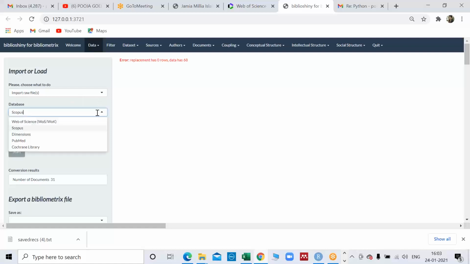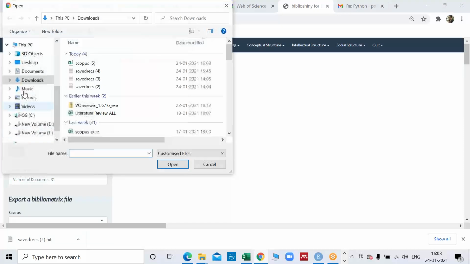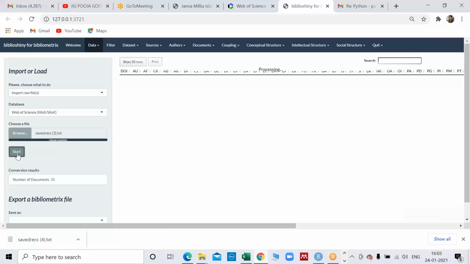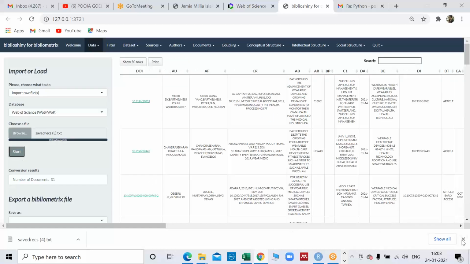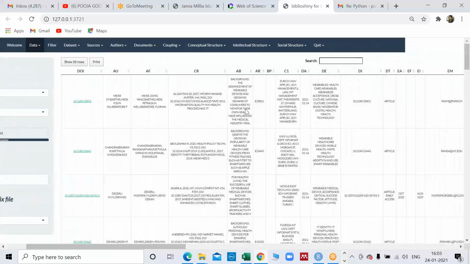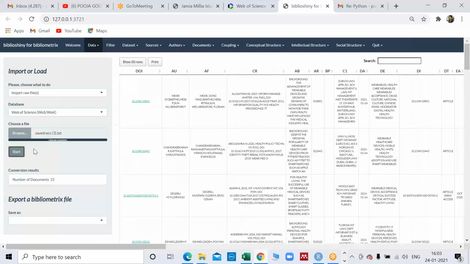Again, there are many. So I'm just going to my old Web of Science file. Today was not my good day to have good files. So this is the file. Now this file has very few papers, that is 31 entries only. You can see it from here, right?